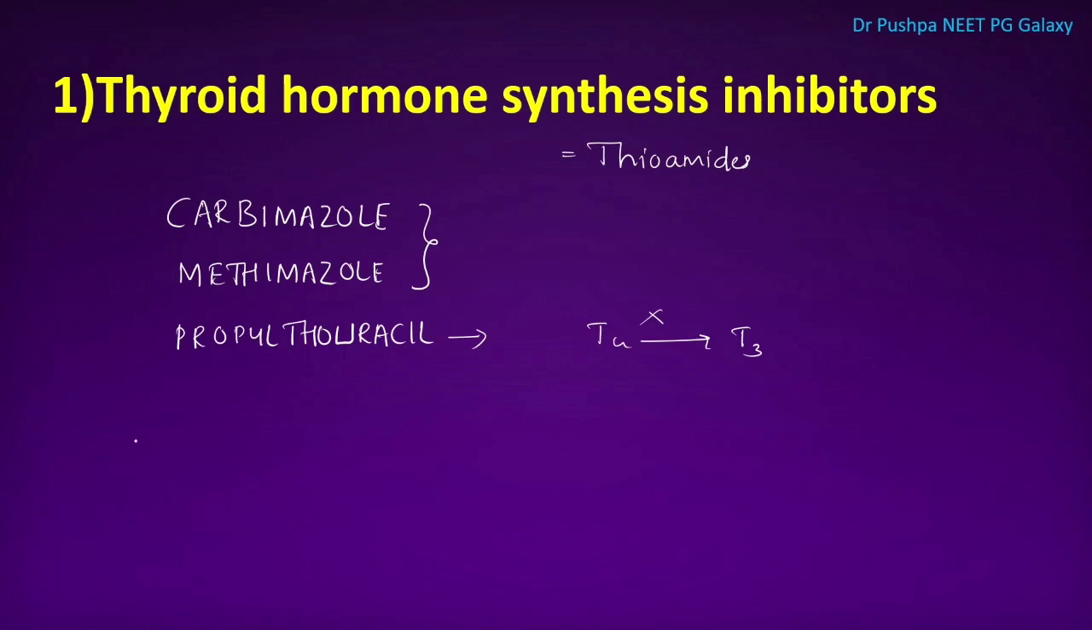What are the side effects? Side effects are, it can cause skin rashes, it can cause agranulocytosis. Propylthiouracil can cause severe hepatotoxicity. And these drugs are usually teratogenic.